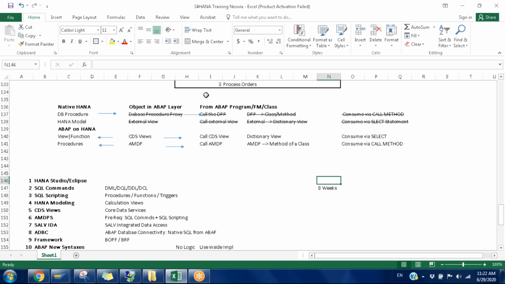Okay, no problem. And one more thing, performance analysis of AMDP and CDS views. Once we develop the CDS views and AMDPs, we need to analyze the performance in the quality or regression systems, and make sure it is not harming anything. SAP provided tools to analyze the performance and give recommendations, and we'll try to utilize them. But the remaining part is manual identification. Maybe we can see, okay, this is a big table and some conditions are missing. That we can check visually.